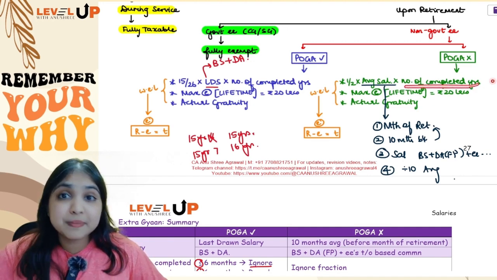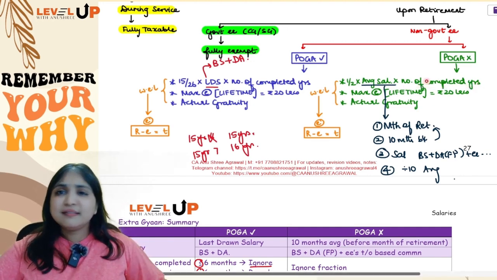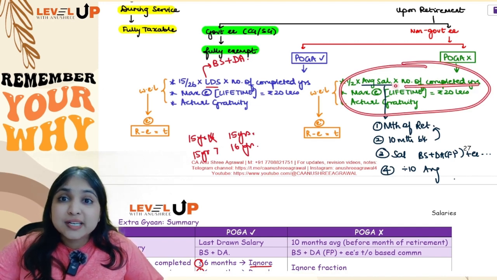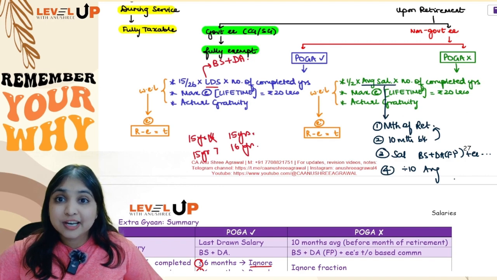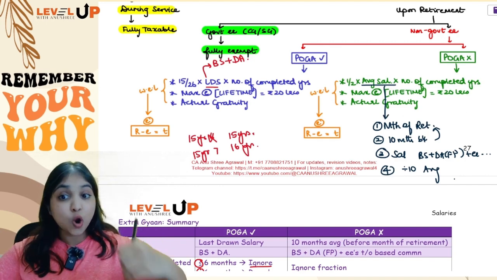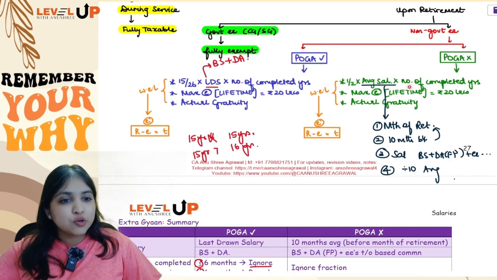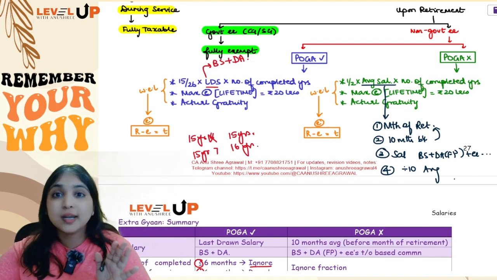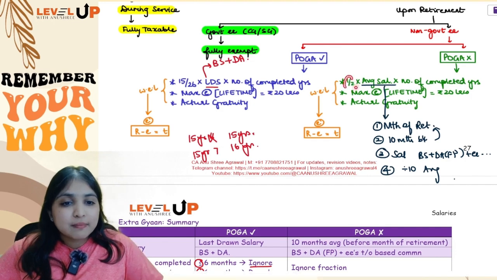Here number of completed years, what will you do with the fraction? This is very similar to leave salary guys. So number of completed years, what do you do in leave salary also? You ignore the fraction, irrespective of what the fraction is, you always ignore the fraction. So even over here number of completed years, you will straight away fully ignore the fraction, you will not consider the fraction. Okay, so 1 by 2 into average salary into number of completed years.